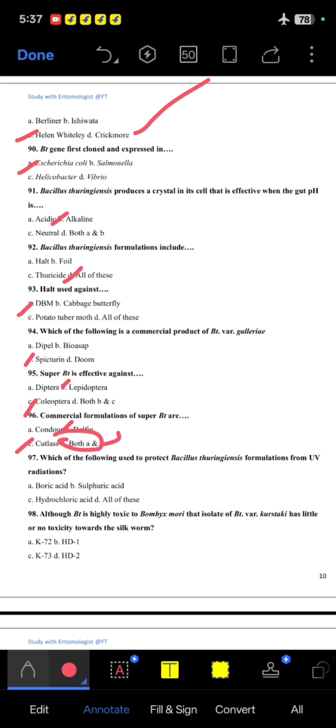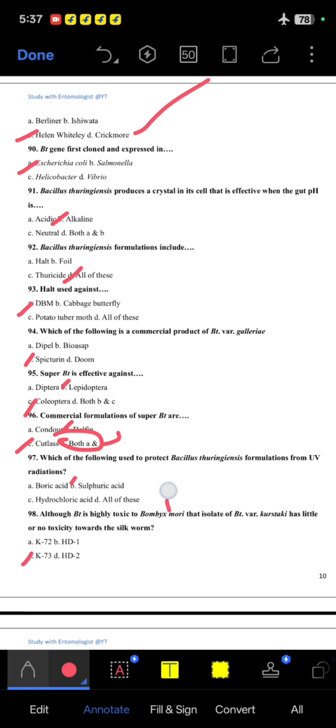D. 97. Which of the following is used to protect Bt formulation from UV radiation? Sulfuric acid, B option. 98. Although Bt is highly toxic to Bombyx mori, the isolate Bt variety Kurstaki has little or no toxicity towards the silkworm.